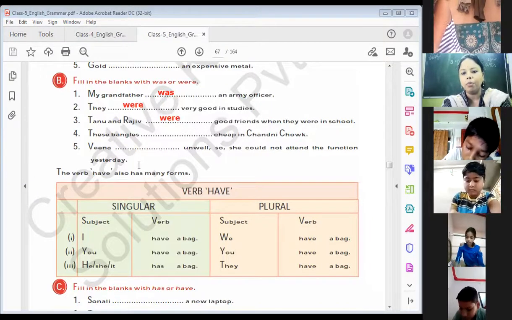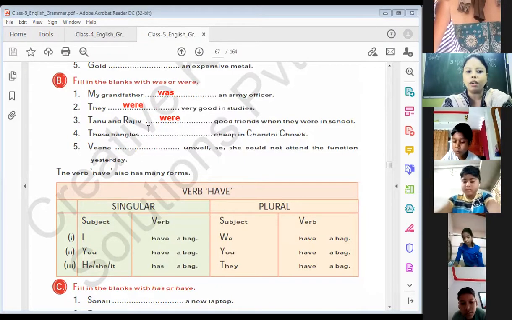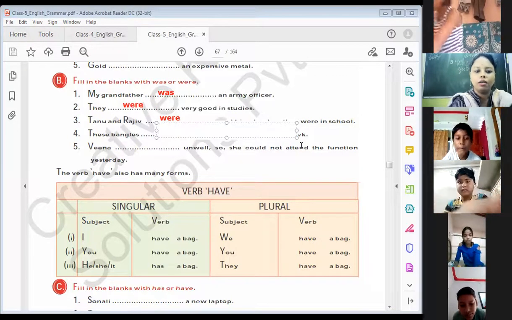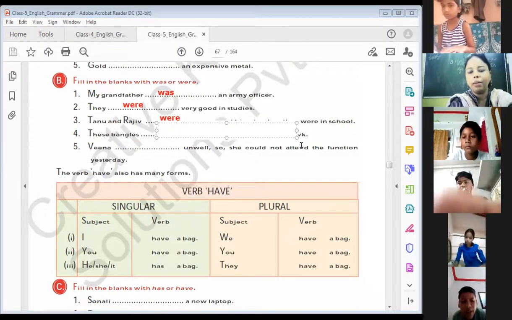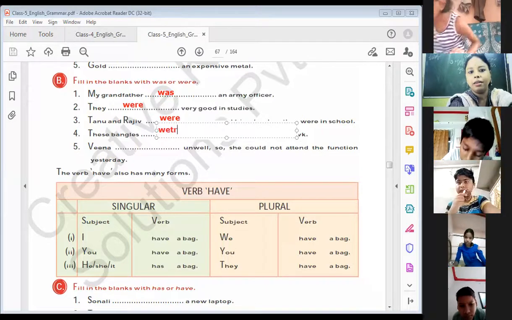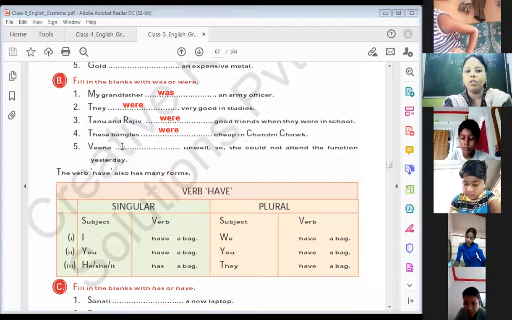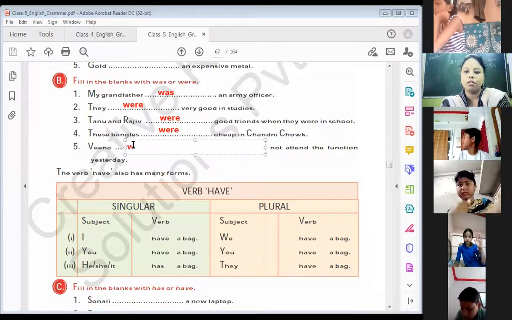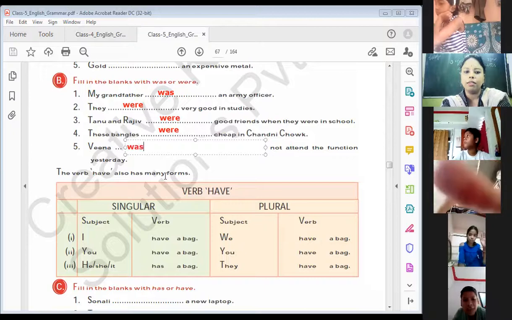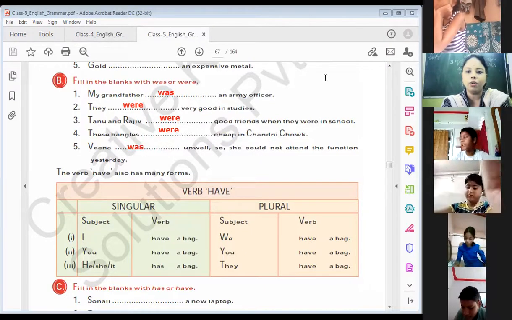These Bengals, was or were? Yes, were. Lots of Bengals, more than one. Veena, was or were? It's singular. That's why we have to use was.